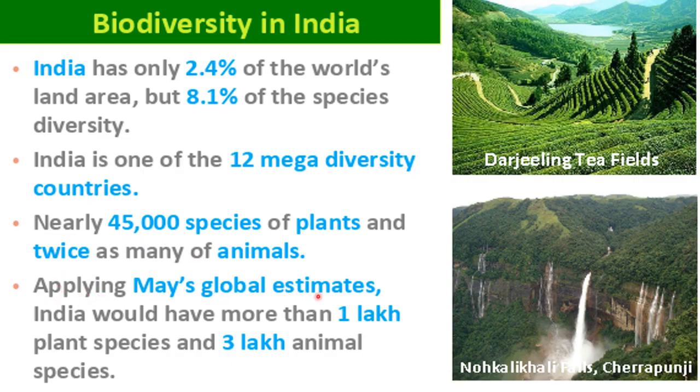Applying May's global estimate, Robert May. May is for Robert May here. According to Robert May's global estimates, India would have more than 1 lakh plant species and 3 lakh animal species, right? These are the recorded species only. The 45,000 species of plants and 90,000 species of animals are only recorded species. But according to Robert May, there are 1 lakh species of plants and 3 lakh species of animals present in India.